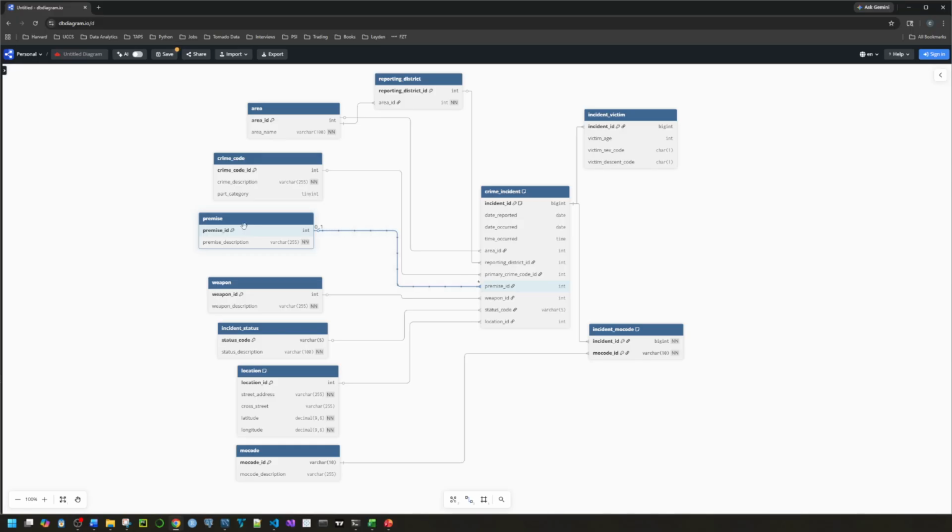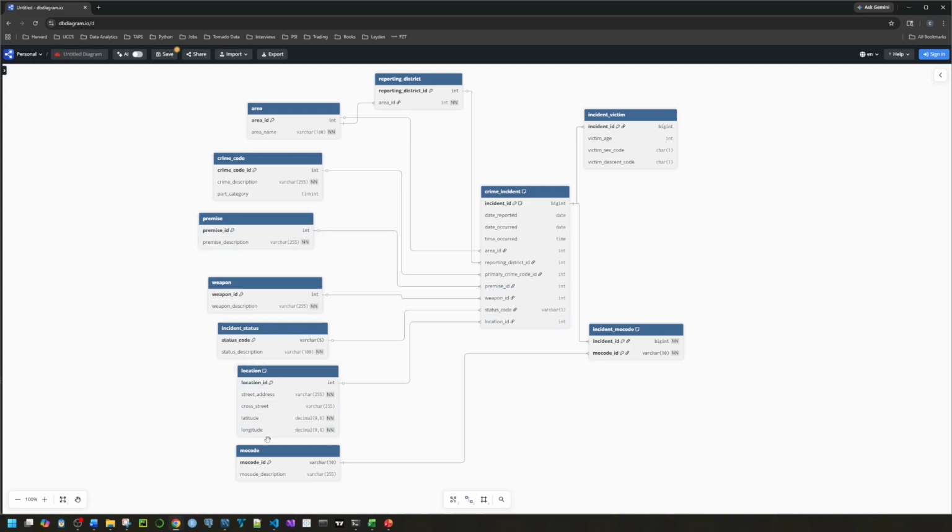It'll be like crime occurred in a parking lot or in a single family home, in the street, the grocery store. It's not necessarily as general as area or reporting district. This happens to be specific to the precise location where it took place.